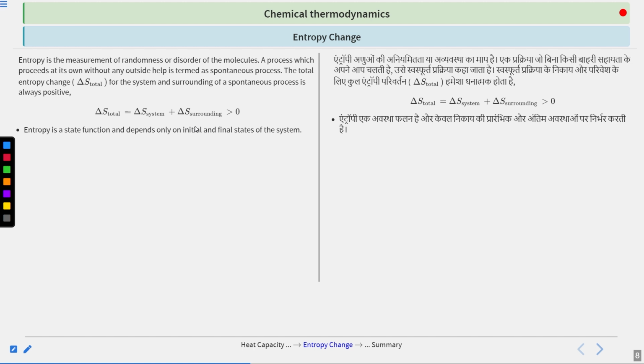So again, entropy is a state function, right? So it depends upon the initial and final state. The only path functions are heat and work. So those two are the only path functions, but they are also not path functions in certain cases.